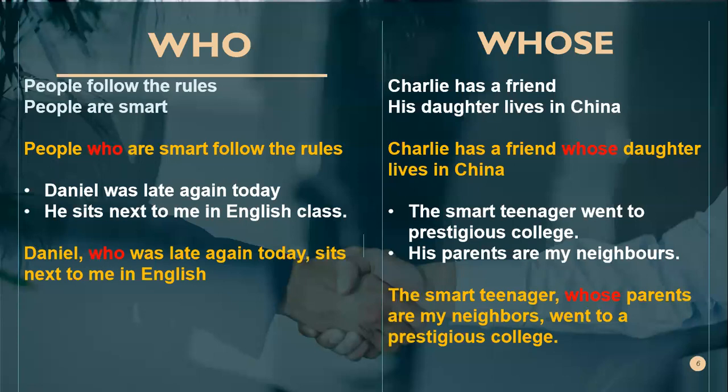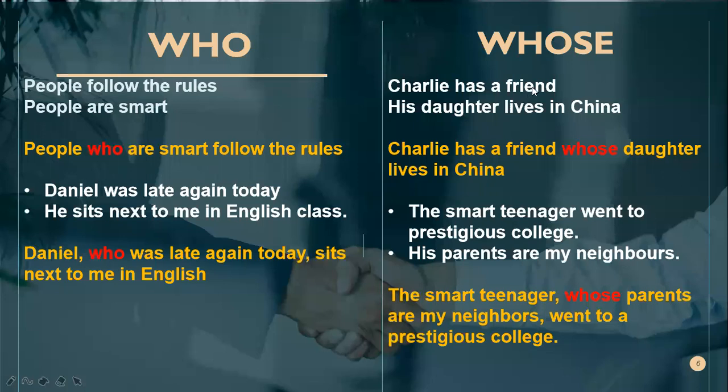Okay, then you have to look at the subject. The subject is a thing or people. If it is people, then who. If it is a thing, which. And the next is whose. Charlie has a friend. His daughter lives in China. Then we join together: Charlie has a friend whose daughter lives in China.